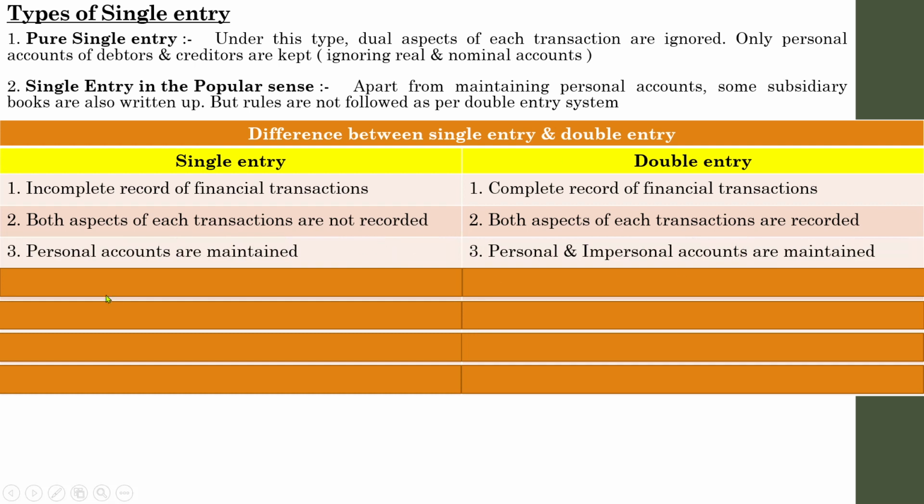In single entry system, personal accounts are maintained. See, there are different types of single entry, pure single entry and single entry in popular sense. In both cases, personal accounts are recorded. I hope you understand the concept, why they are recording personal accounts. For example, if I am a small businessman, I need not record all the transactions. I might have expenses with regard to payment of phone bill, payment of rent, like that. But I have to record to whom all I have lent my money.